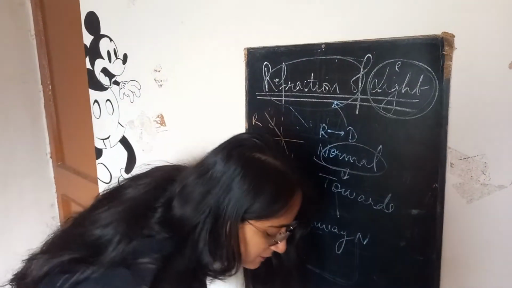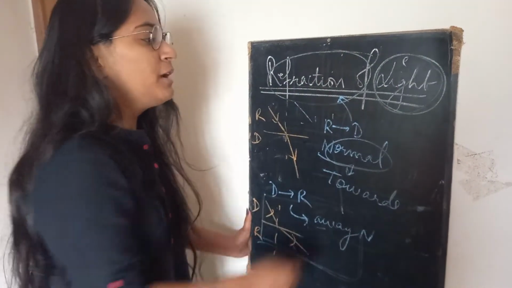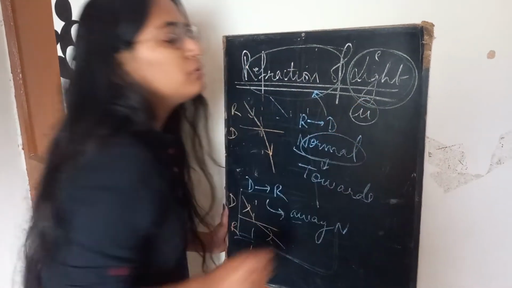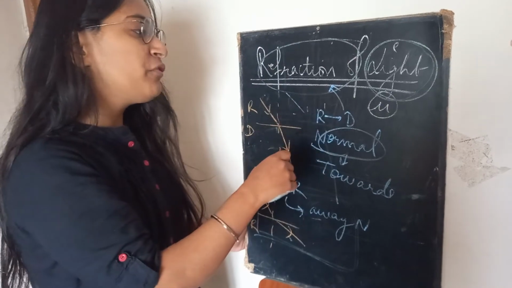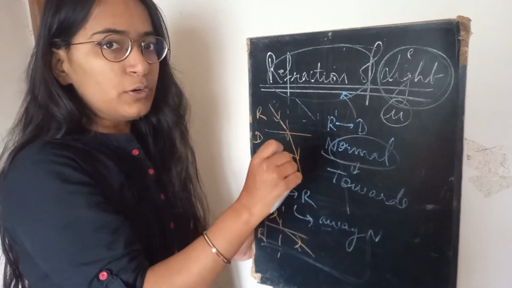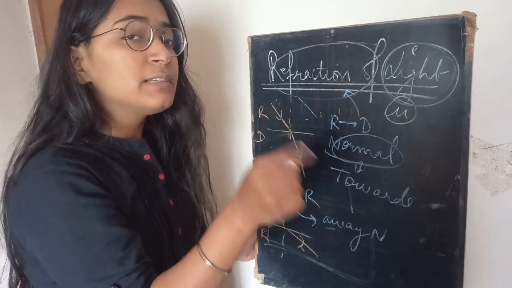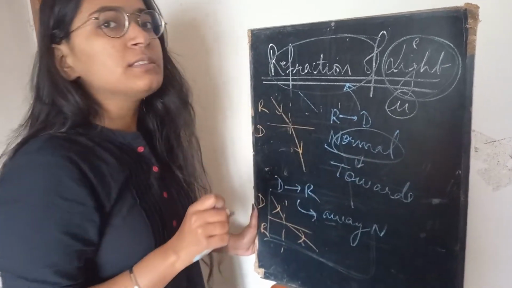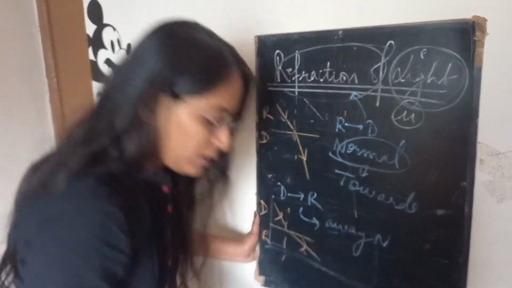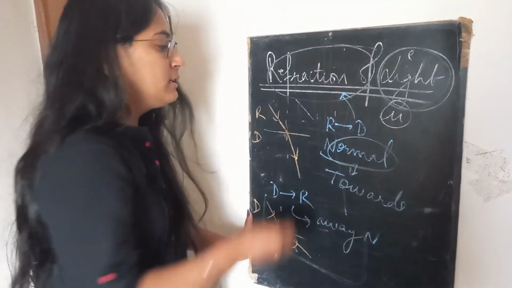But what is a rarer medium and denser medium? How would I know? I will know with the help of mu. For example, mu of air is 1 and let's suppose mu of another material is 1.33. When 1.33 is greater than 1, this implies the other material is denser and the earlier one is rarer.